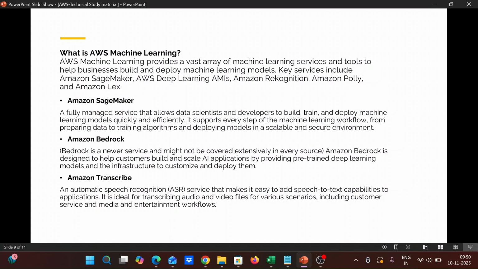And Bedrock is a service provided by AWS to help customers build and scale AI, providing pre-trained deep learning models. Here Bedrock is a service which is used to make building LLMs easy.